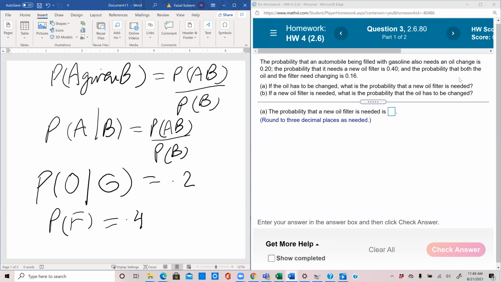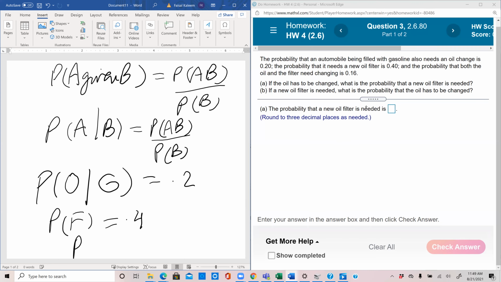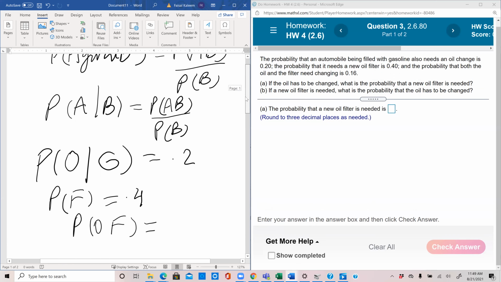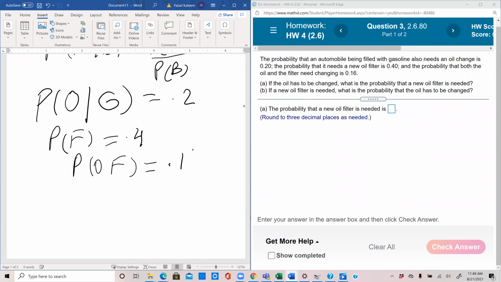And the probability that both the oil and the filter need changing, so probability oil and filter, OF, that probability is 0.16. And then they say, if the oil has to be changed, what's the probability that a new filter is needed? So new filter is F. So probability F given oil has to be changed. So oil change we are representing by O.